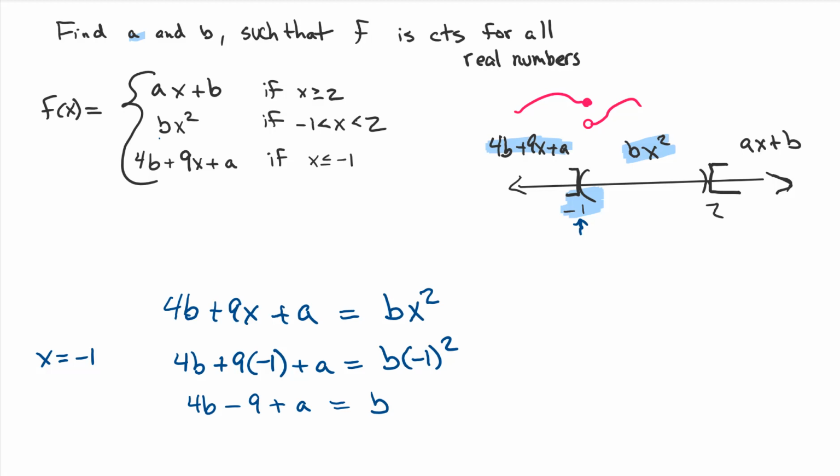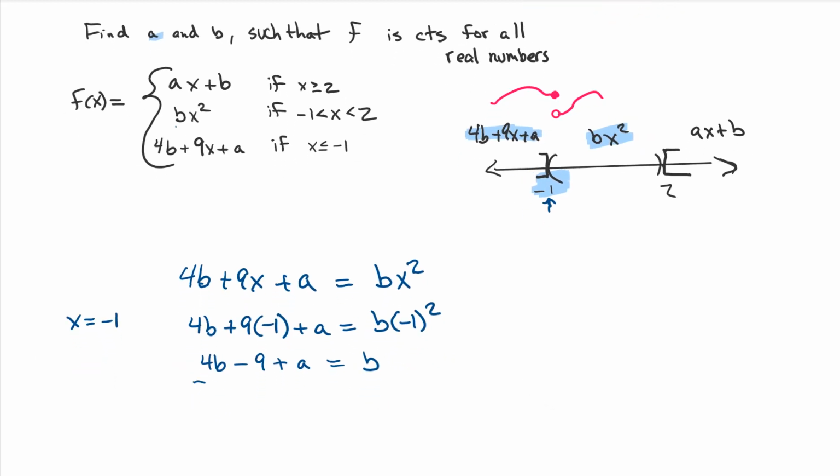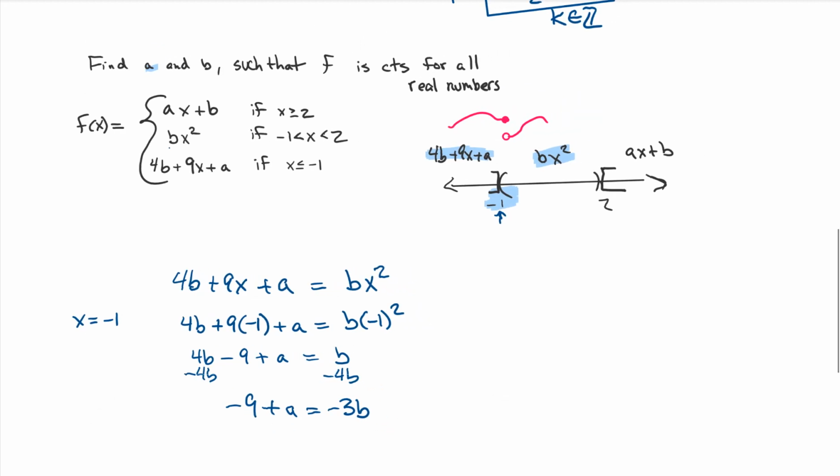Okay, maybe we get all this stuff together. I'm going to subtract over something just to get some sort of combination. So -9 plus a is equal to -3b. Okay, so we have some sort of connection. I'm going to keep that there. We're going to come back to that in a second.